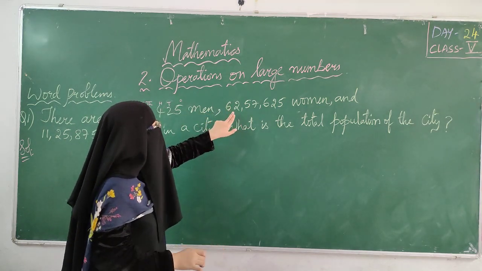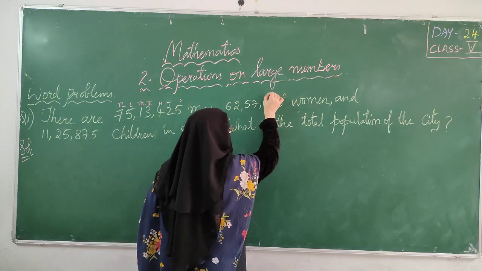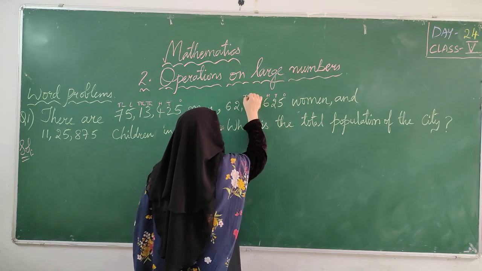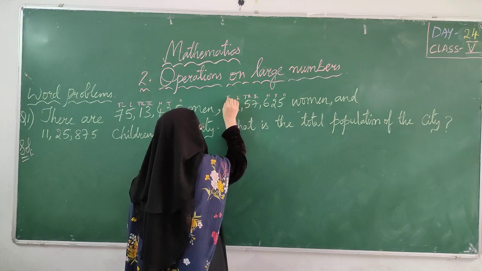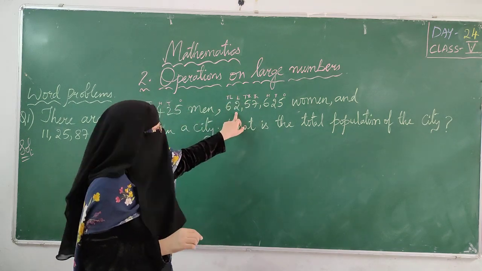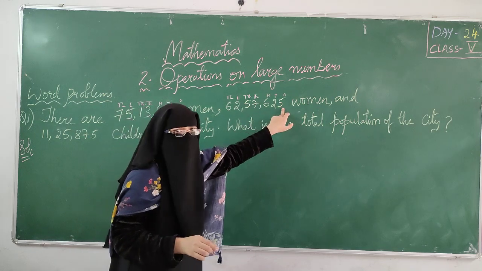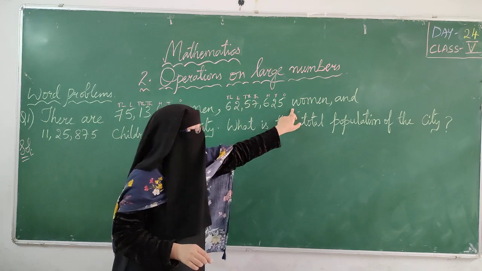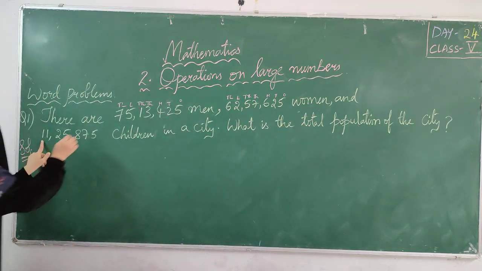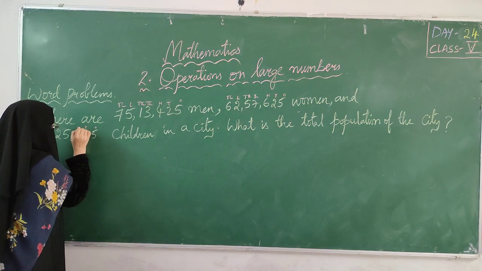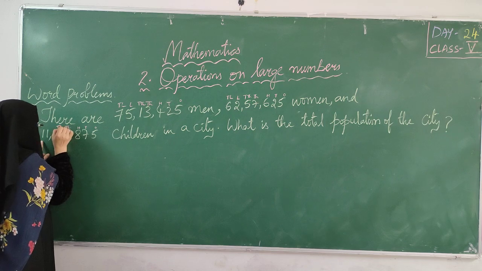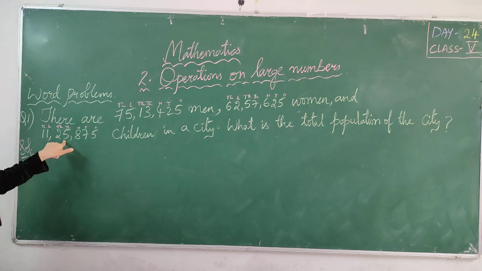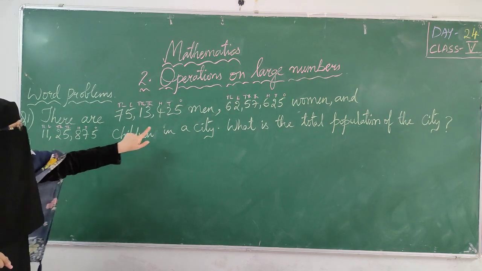What is our next statement? They are saying, once again put the place values: ones, tens, hundreds, thousands, ten thousands, lakh, ten lakh. So this is 62 lakh 57,625 women. And they have given one more thing. Put the place values again. So this is 11 lakh 25,875 children in a city.